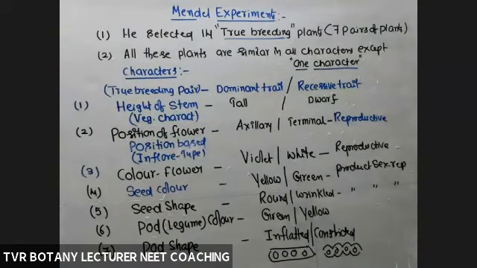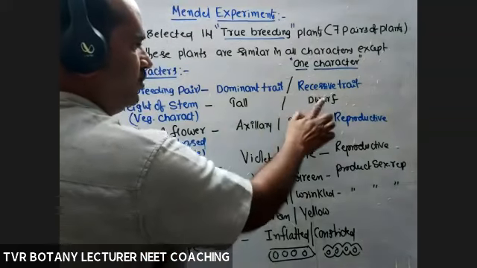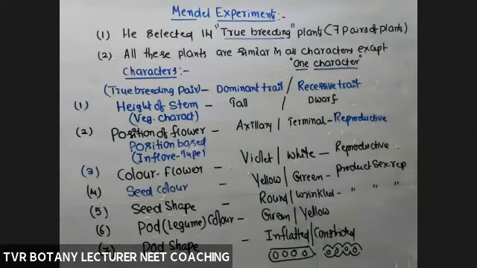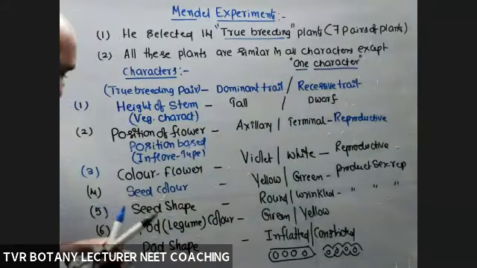So what about the total number of characters? 1, 2, 3, 4, 5, 6, 7 characters. So the total number of characters is 7. How many traits are contrasting, opposite to each other? Contrasting or not? See, tall, dwarf, contrasting. Now, what is a dominant trait and a recessive trait?